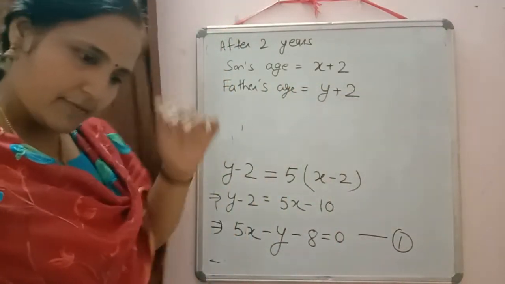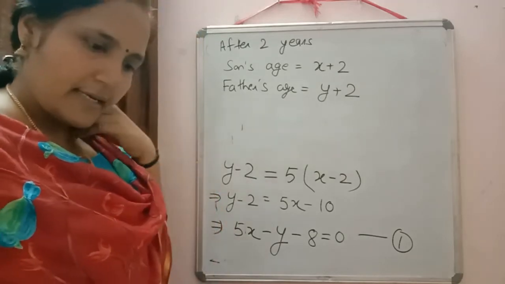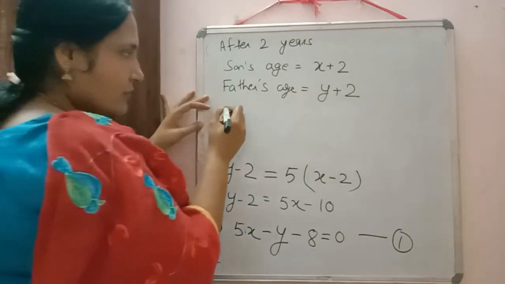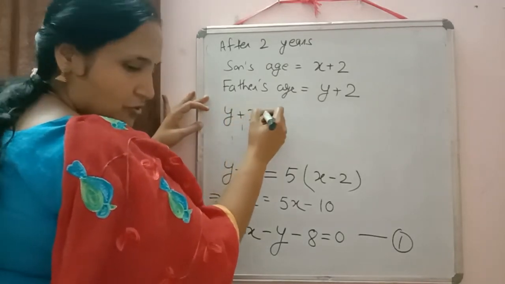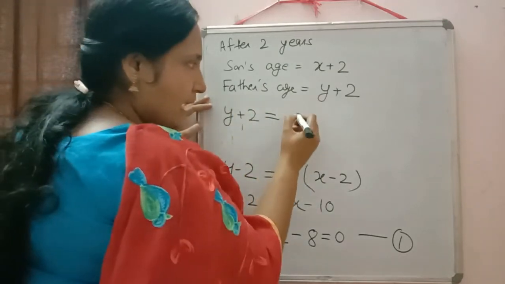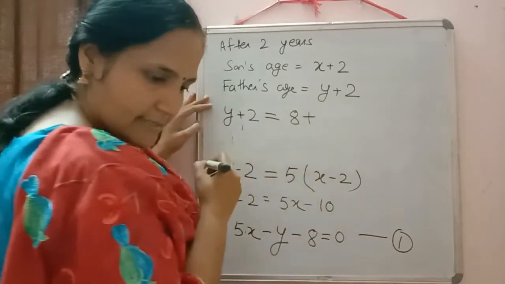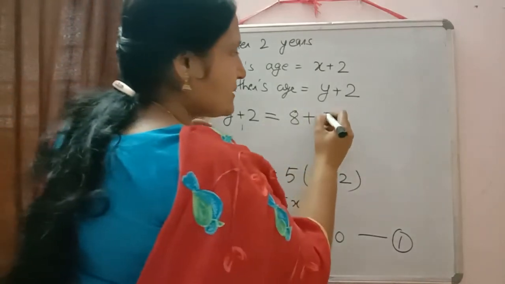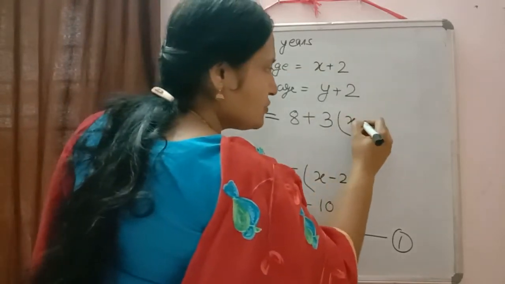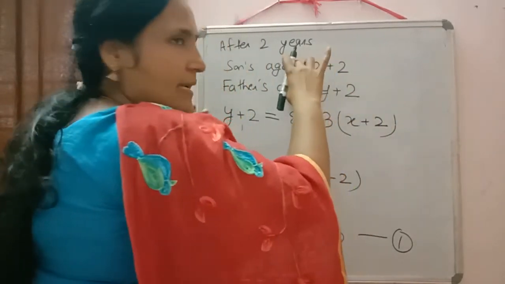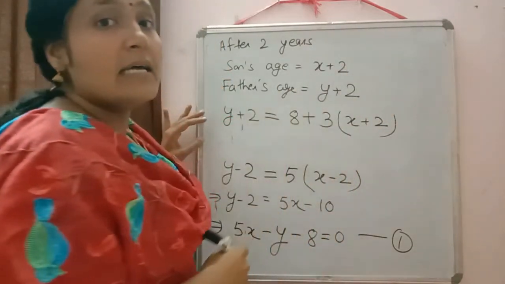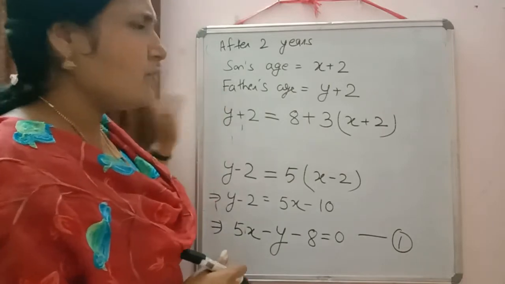Now check the condition which is given. 2 years later, his age, means father's age, so father's age is y plus 2, will be equal to 8 more than 3 times the age of son. 3 times, what is the age of son at present? x plus 2. That's why I said write down this one, because if you will not write this one, chances are there that you will write here 3x only. That's why write down, no problem there.